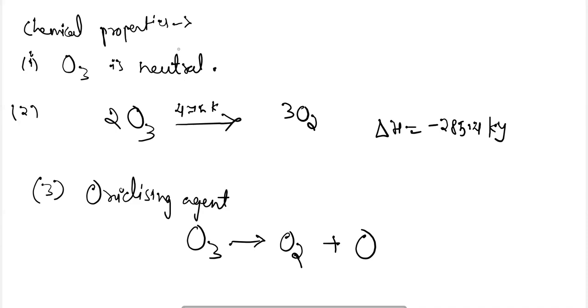Next, it is a very good bleaching agent also. Due to this reason it is used on vegetable coloring matter to form oxidized color matter. It forms ozonides, which are helpful for producing some organic compounds.